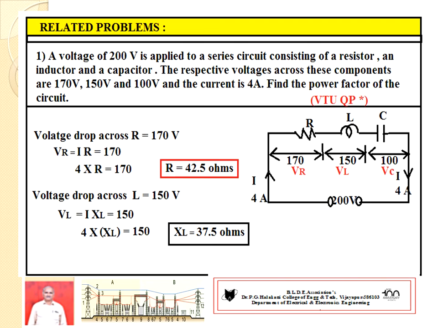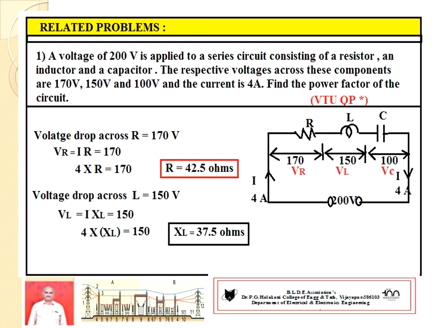Then we have to see one simple VTU question paper problem. A voltage of 200 volts is applied to a series circuit consisting of a resistor, an inductor and a capacitor. The respective voltages across these components are 170 volts, 150 volts and 100 volts, and the current is 4 ampere. Find the power factor of the circuit.